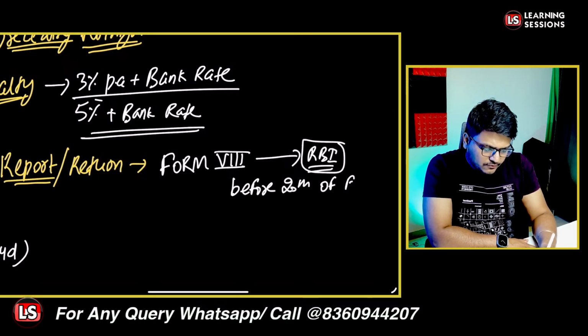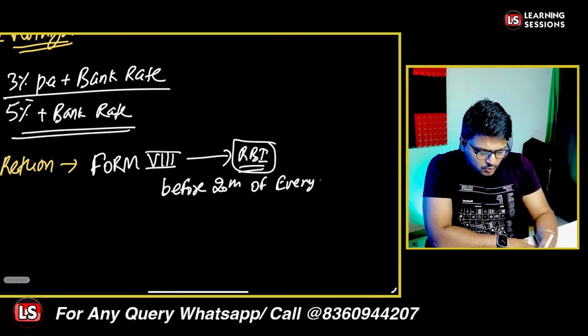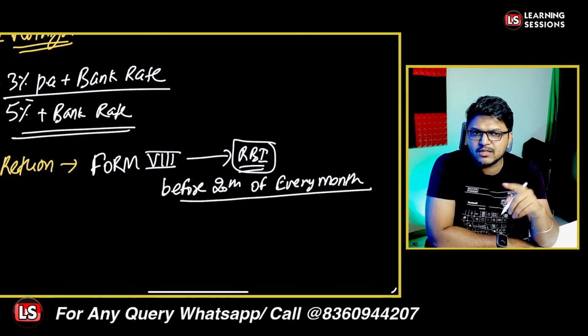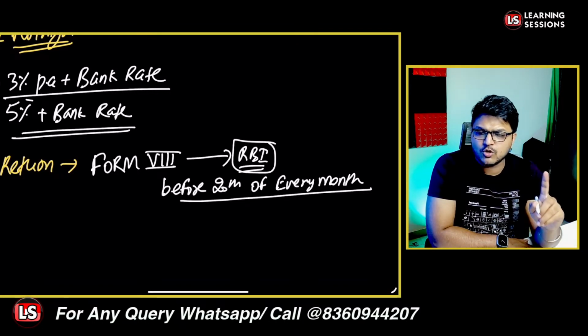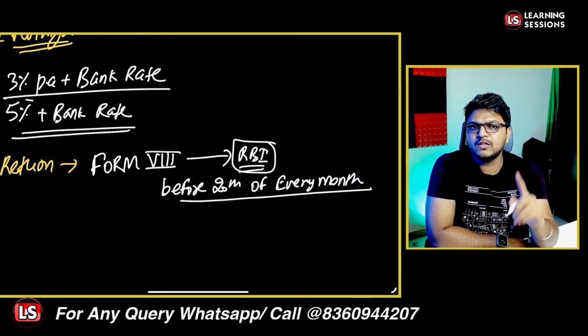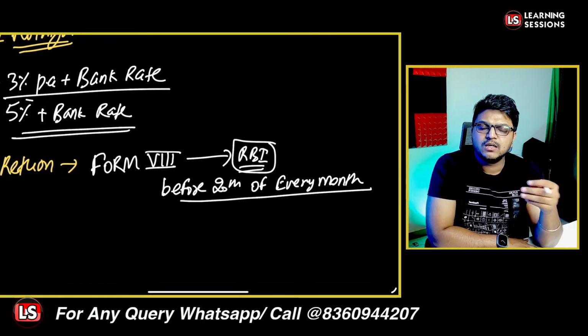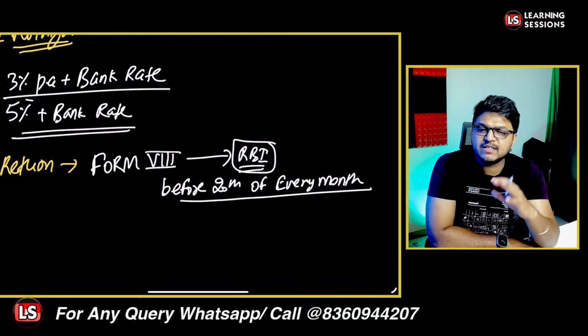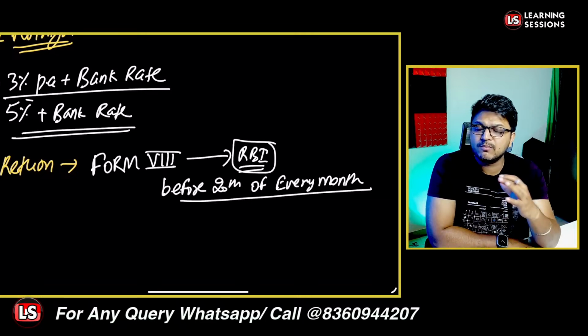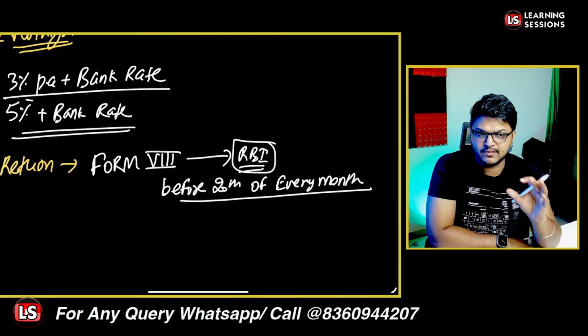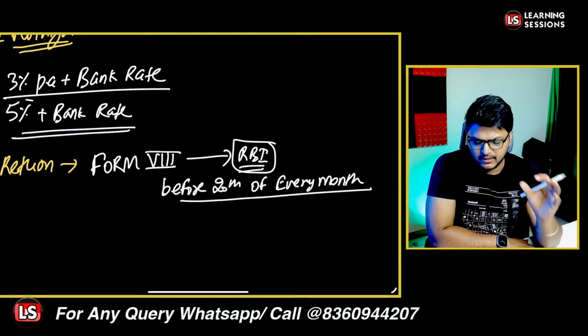Before the 20th of every month, the report is to be submitted by the bank to the Reserve Bank of India, and it will showcase the amount of SLR that was held on alternate Fridays in the preceding month, and also the position of the demand time liabilities on alternate Fridays in the preceding month, right? So let's say if we are talking about the month of May, the report is to be submitted latest by 20th of June, but it will showcase the data related to the SLR balances maintained on alternate Fridays, and also the position of the DTLs on alternate Fridays. So that's the case.